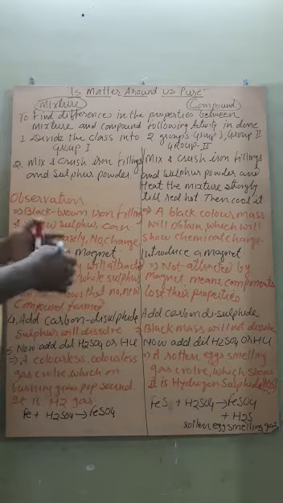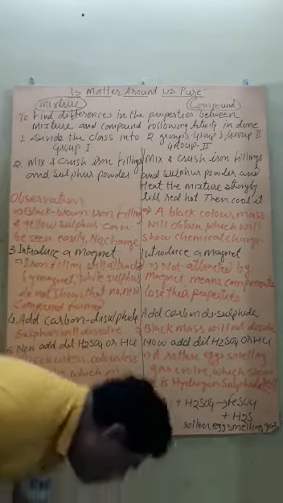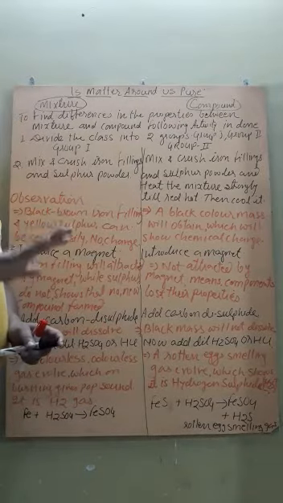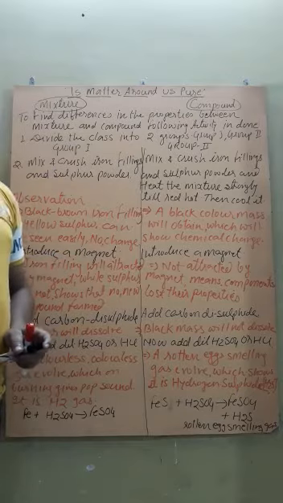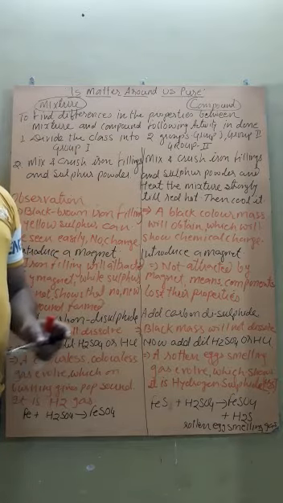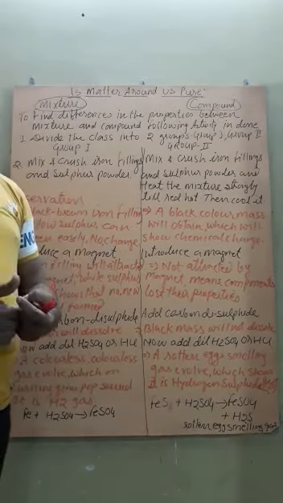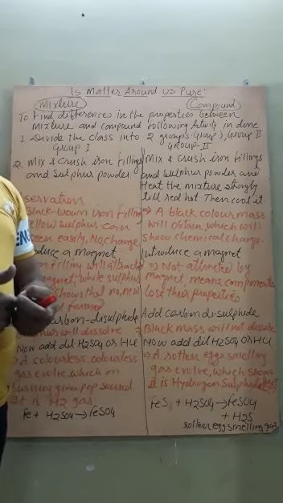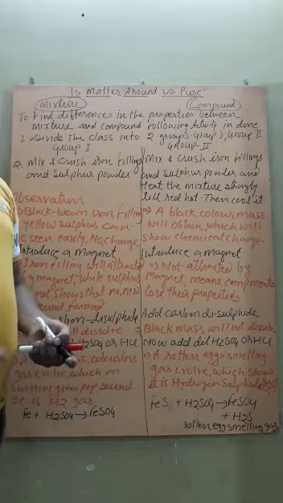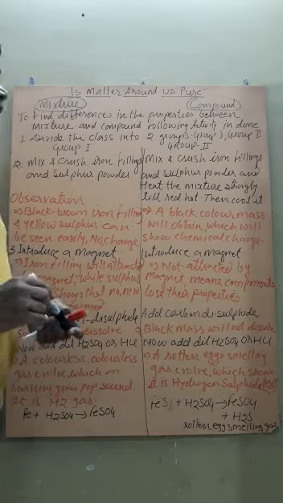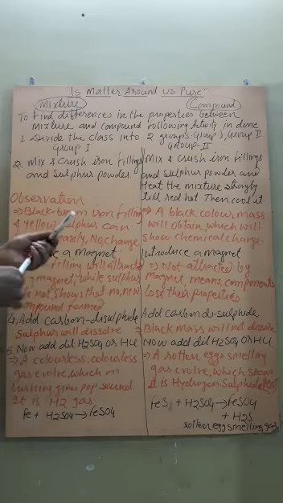Getting? That means simply we can say in a mixture the components do not lose their property because no new substance is getting formed. But in a compound the two components react with each other in fixed proportion or ratio, and therefore a new compound is formed and so the components lose their properties. So let's check it by performing one of the activities.